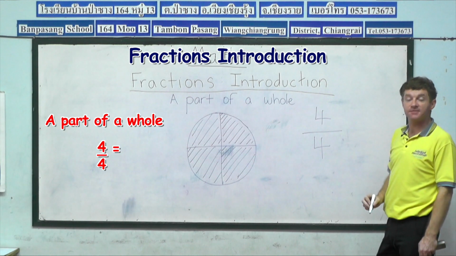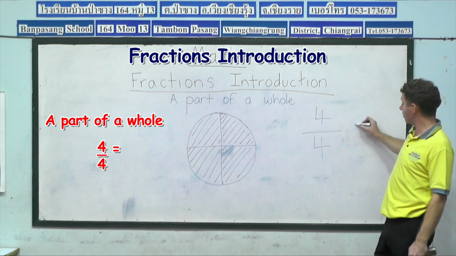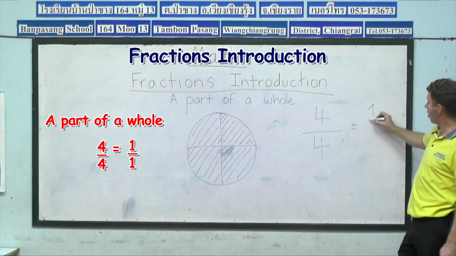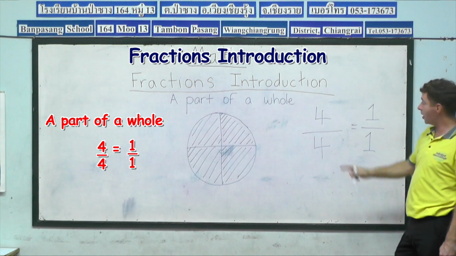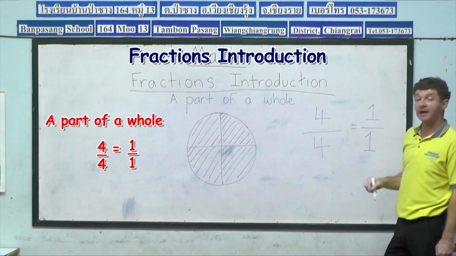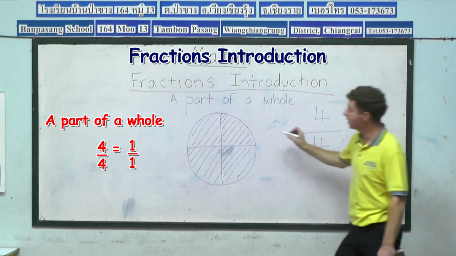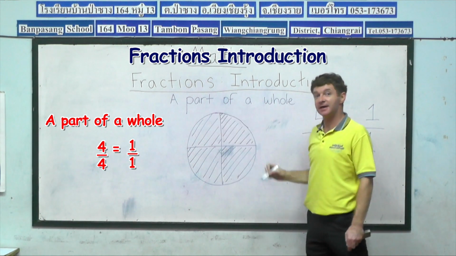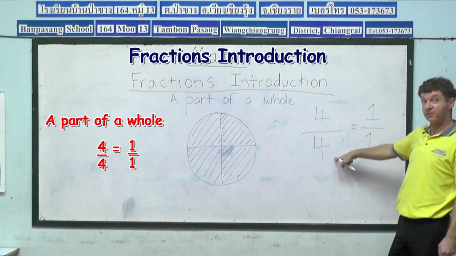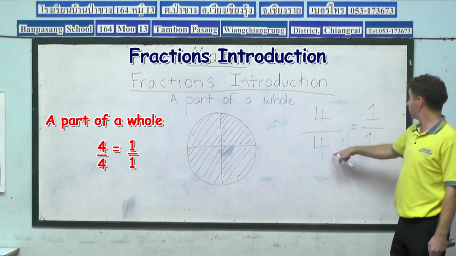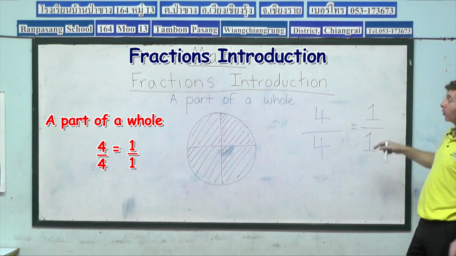It's complete. So therefore, we can go back to 1 complete whole. Because the 4 segments of the circle are all coloured in blue. So now the entire circle is blue. So instead of saying 4/4, we can also say 1 whole.